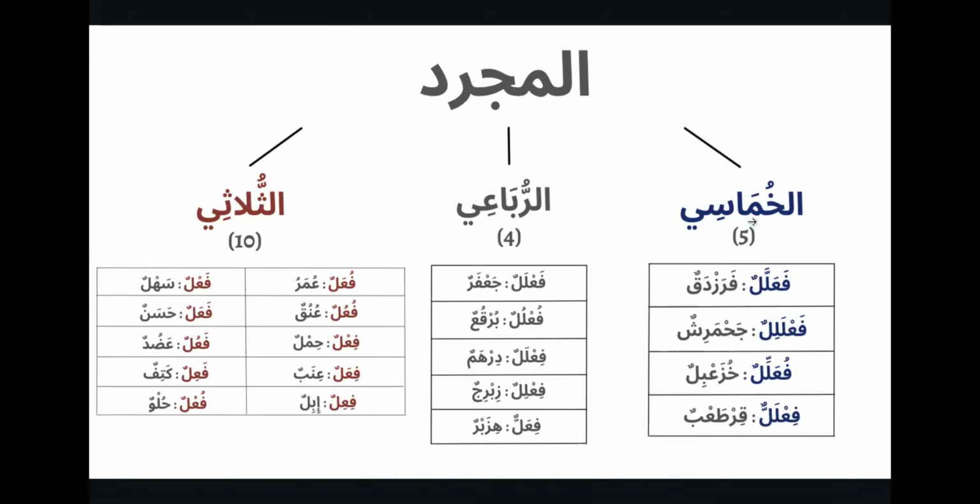In a general sense, the Arabs always take the path of least resistance. So if they can use a word that's thulathi, they'll use a word that's thulathi. Then if they're forced to, they'll use a word that's ruba'i. And they're only going to use a word that's khumasi if they really feel the need to, because they always want to take the path of least resistance. It's always easier to say fa'lun than for you to say fa'allalun, and it's easier for you to say fa'lun than fu'allilun. So they're usually going to go to thulathi, if not ruba'i, if not khumasi.